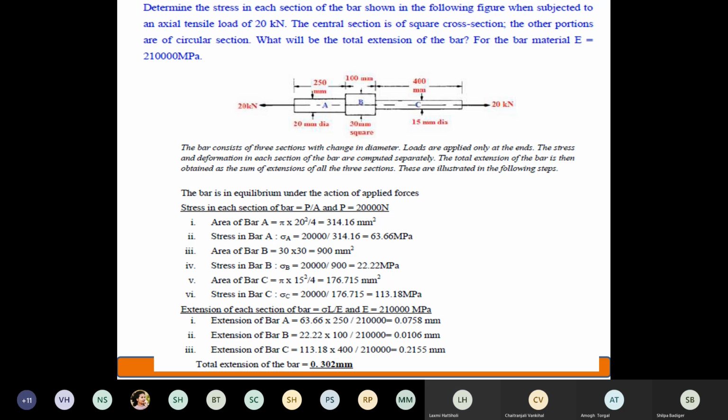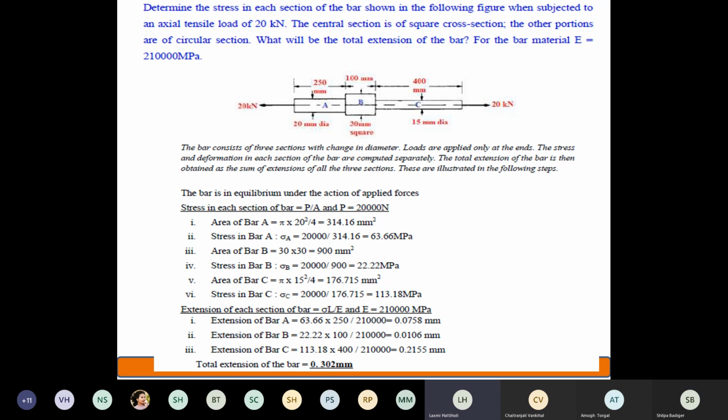Is that understood? So once a separate extension is calculated for block A, block B and block C, what next? After this, you should take an algebraic summation of all three sections' delta L. For all three sections, I am applying a tensile load of 20 kilonewton. Is it not that block A, block B, block C are all subjected to tension? Or is any block subjected to compression? All tension, ma'am. Very correct.